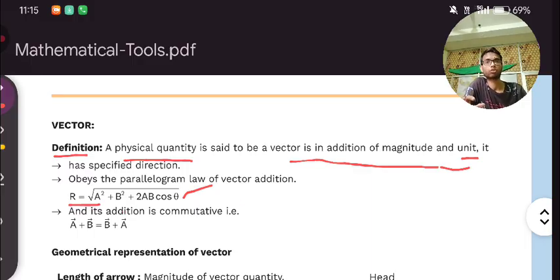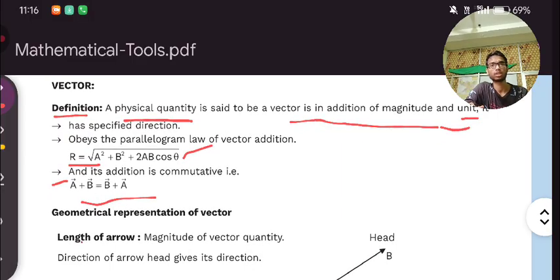If we have two vectors, then okay. Next, its addition is commutative. Here we are talking about addition, not multiplication. Vector a plus vector b will be equal to vector b plus vector a. Okay, both will be valid in this case.